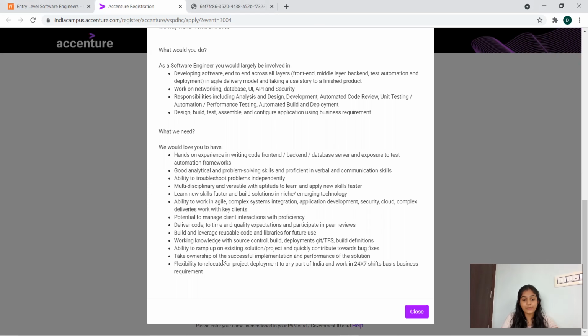Ability to ramp up on an existing solution or project and quickly contribute towards bug fixes, take ownership of successful implementation and performance of the solution, and be flexible to reallocate and work 24/7 shift-based business requirements. So this is what they are looking for in you, the personal skills or requirements.